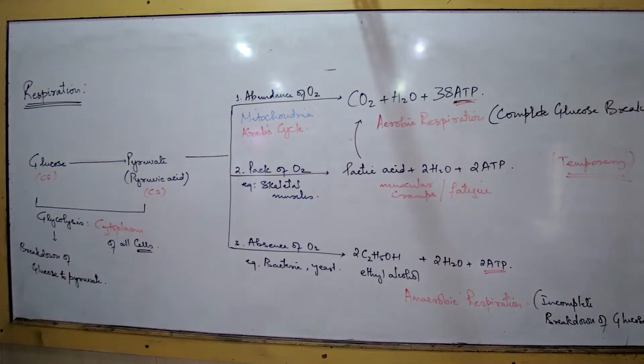You may get a question in your exam on differences between aerobic and anaerobic based on the products. Then you write only products. If it is definition, then write only the definition. See what the question asked is based on. Products done. Next, number 3. Ethyl alcohol, water and 2 ATP. Anaerobic.